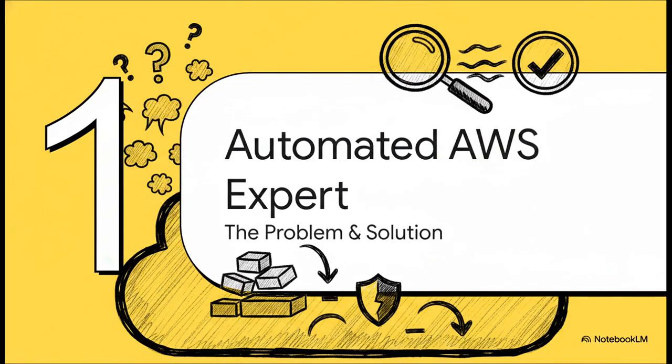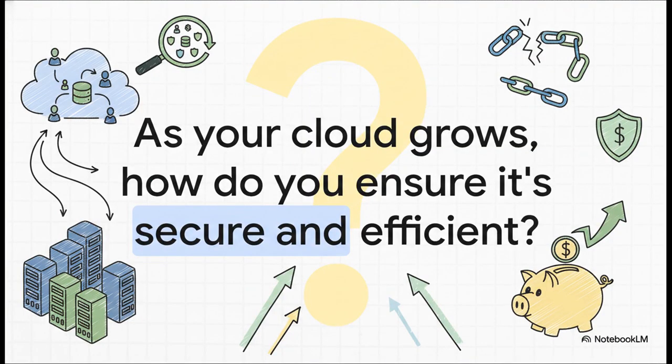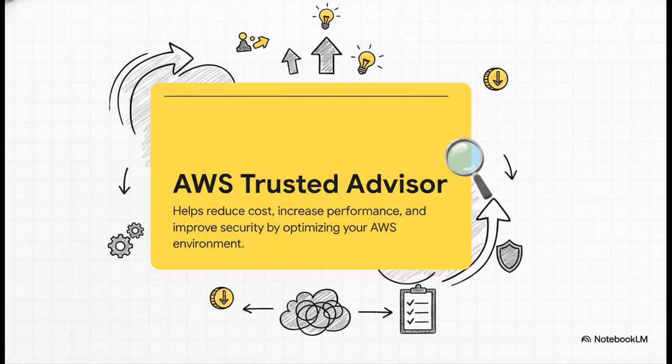So first things first, why does something like Trusted Advisor even need to exist? Well, it all boils down to a problem that pretty much everyone on AWS runs into sooner or later. Think about it. As you start spinning up more and more stuff, more instances, more databases, more users, your AWS environment gets complicated, and I mean fast. Trying to manually check everything against all the best practices, it's pretty much impossible. How do you keep track of it all without missing a critical security flaw or a huge opportunity to save money? And that is exactly where AWS Trusted Advisor comes into the picture.